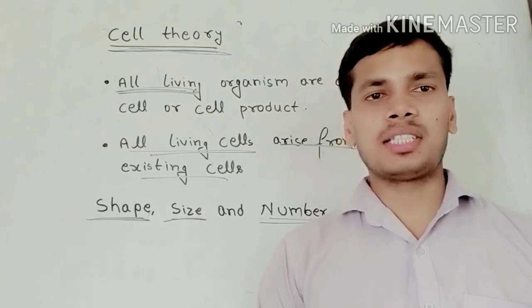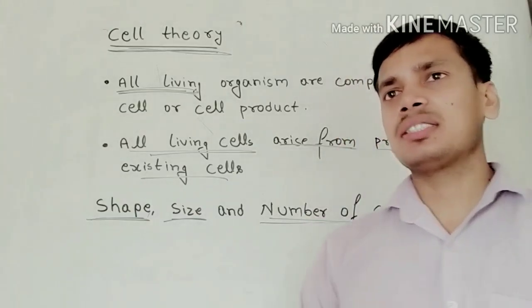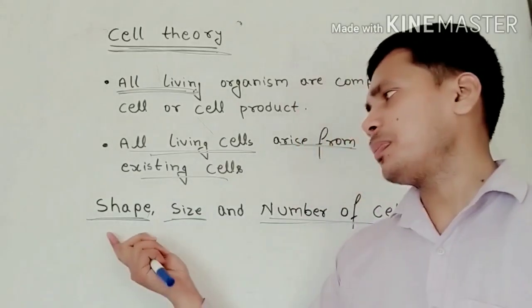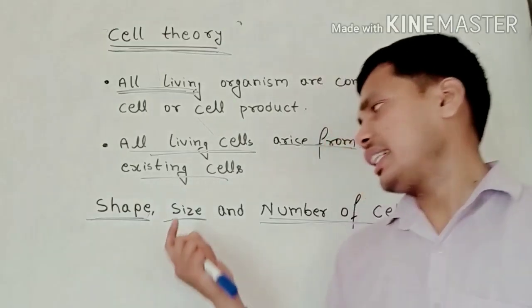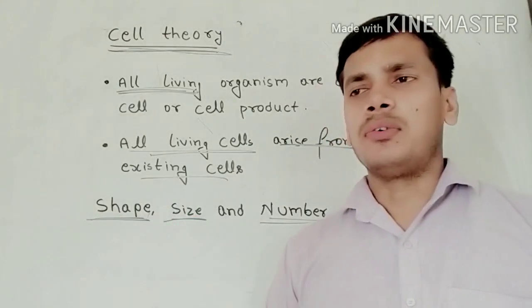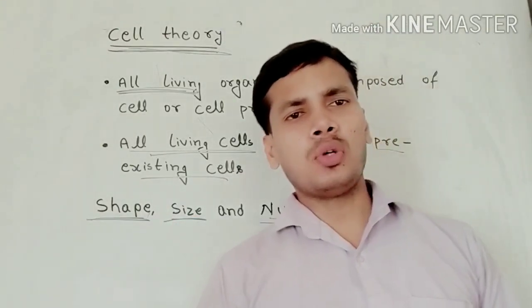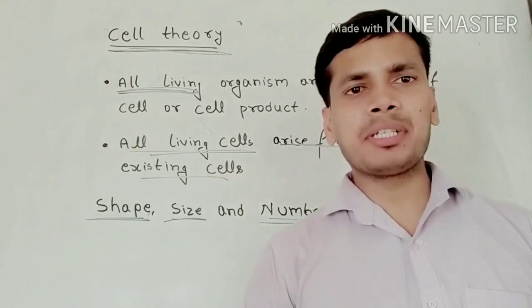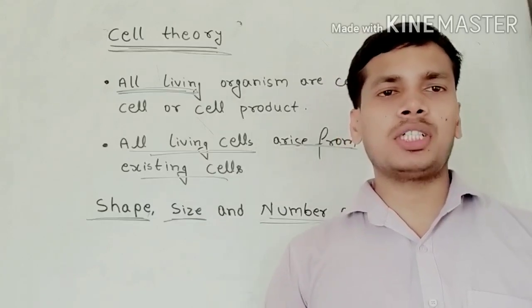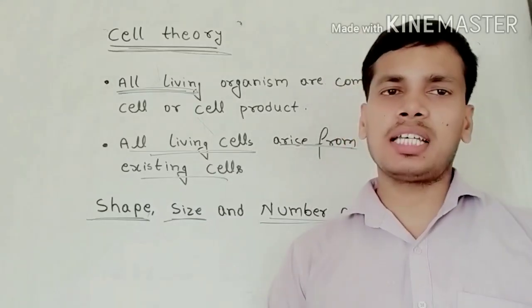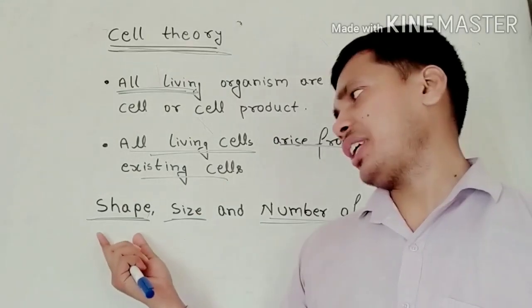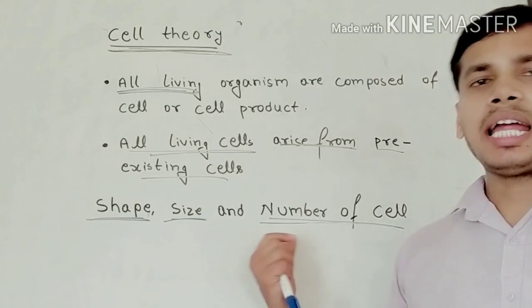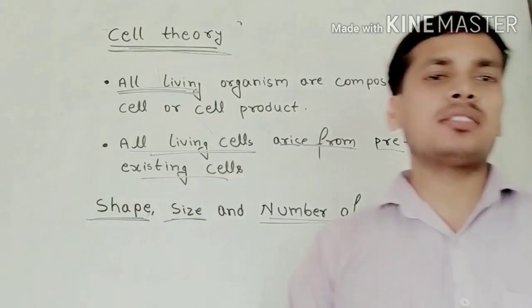So the number of cells varies from organism to organism, the shape of cells also varies, and cells come in many sizes. There are neuron cells about 1.5 meters long found in your spinal cord. So we can say the shape is also different. There are many shapes of cells, many sizes of cells, and a very large number of cells in living beings.